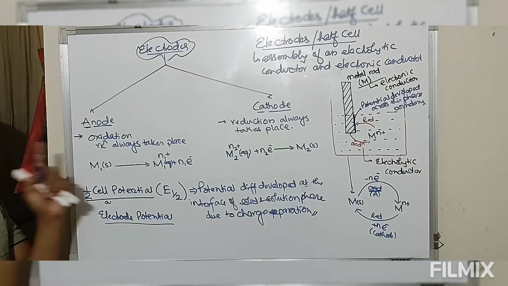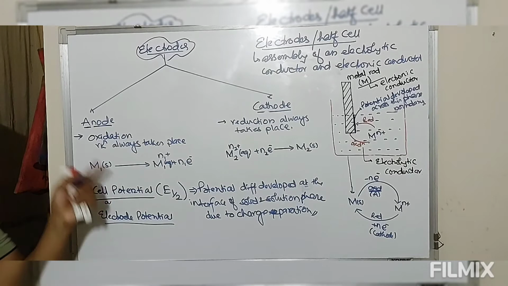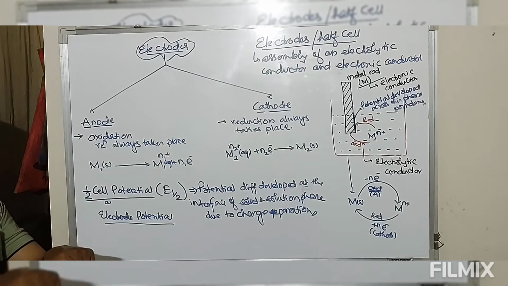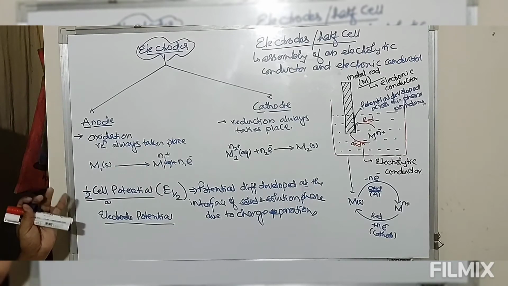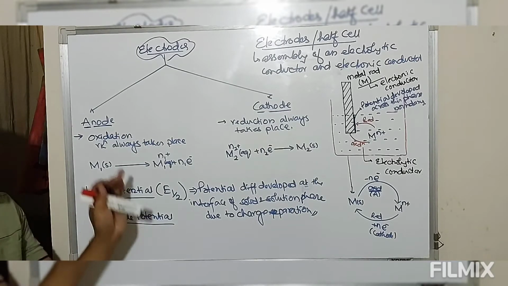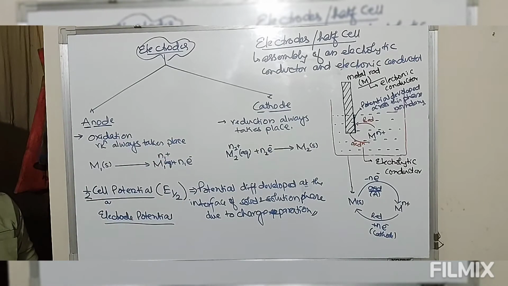Now we have cathode and anode. If cathode and anode are joined together to give you a cell, then there must be some potential at the cathode and some potential at the anode.